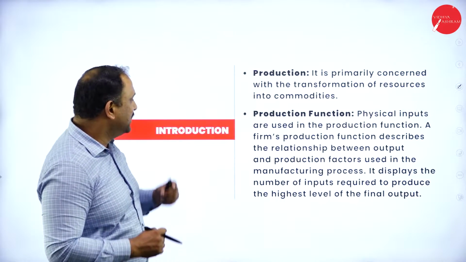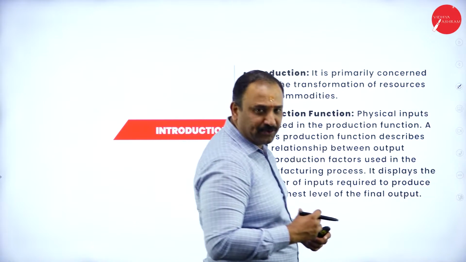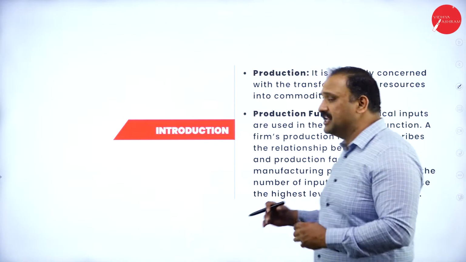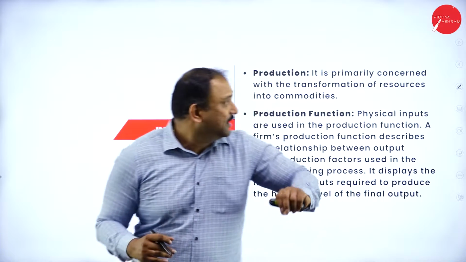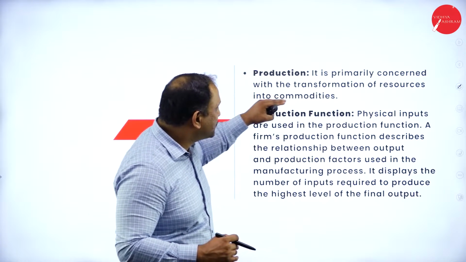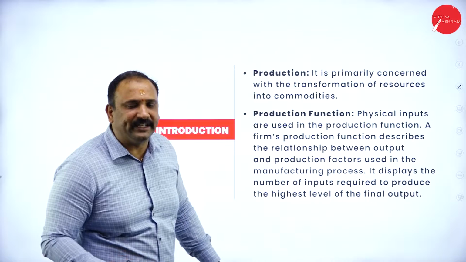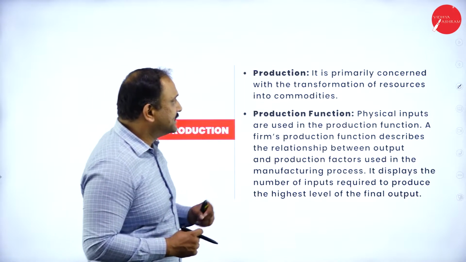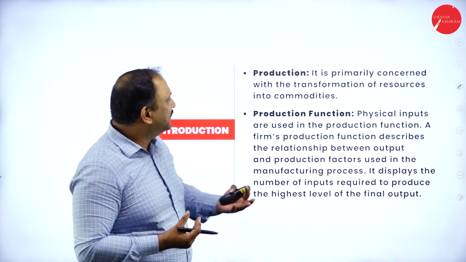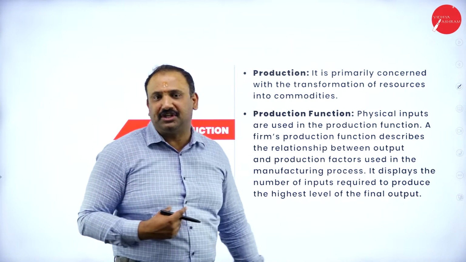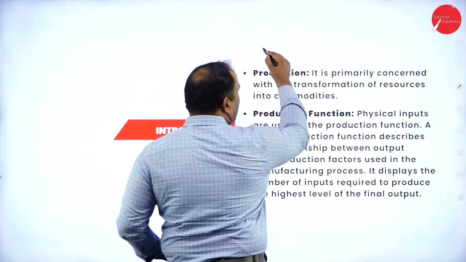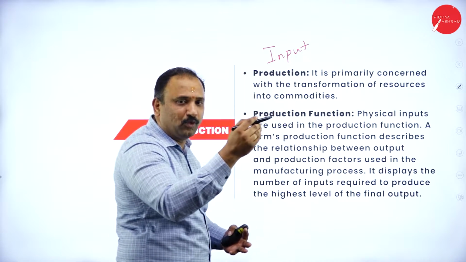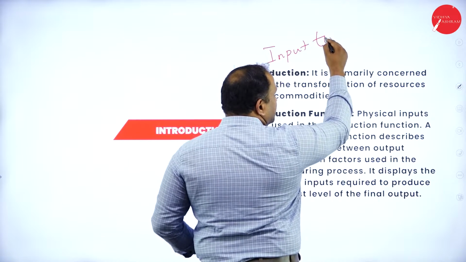Let's just move further and try to get introduced into this chapter called production and cost. Now, what is production? It is primarily the concern with the transformation of resources into commodities. Very, very important as we are talking now. Why is this? It is primarily concerned with the transformation of resources into commodity. That means we are talking about a conversion of input to output. That's exactly what you mean by a production function here.